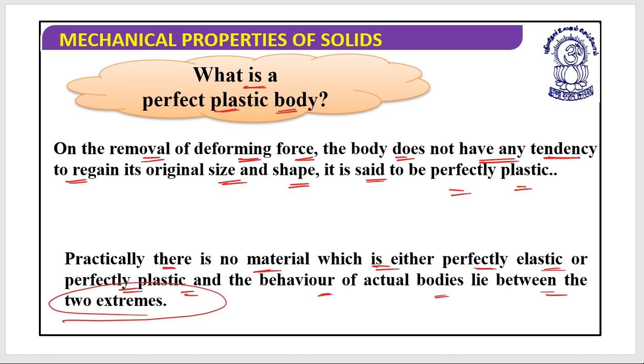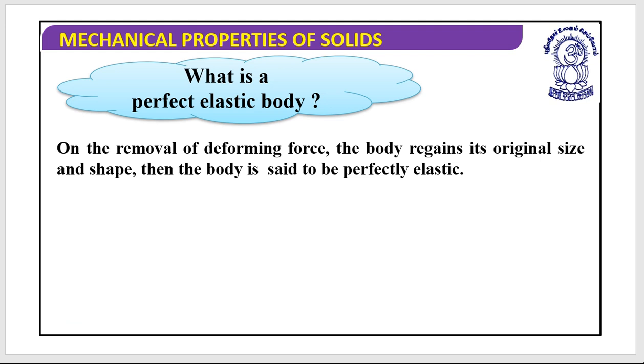But before we understand anything, let's first look at what a perfectly elastic body is. When I say perfectly elastic body, it means that on the removal of the deforming force, the body regains its original size and shape. Then the body is said to be perfectly elastic.